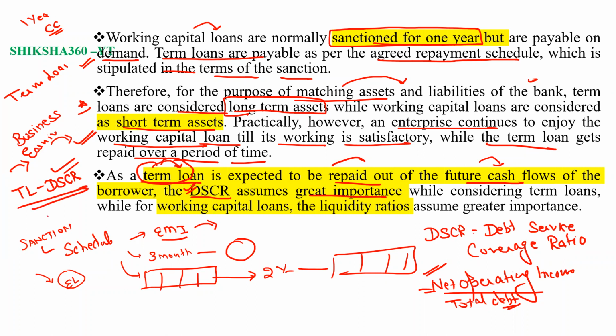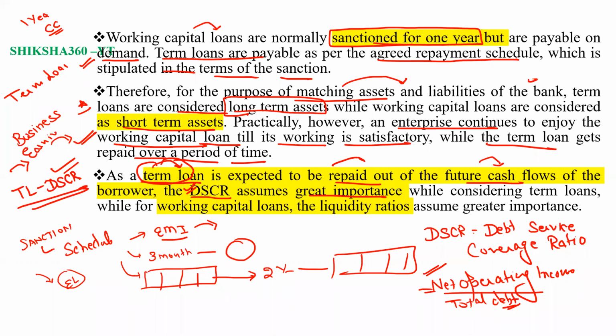Sometimes they will ask: a term loan is expected to be repaid out of the future cash flows of the borrower, so which ratio is important here? That is DSCR, the debt service coverage ratio.